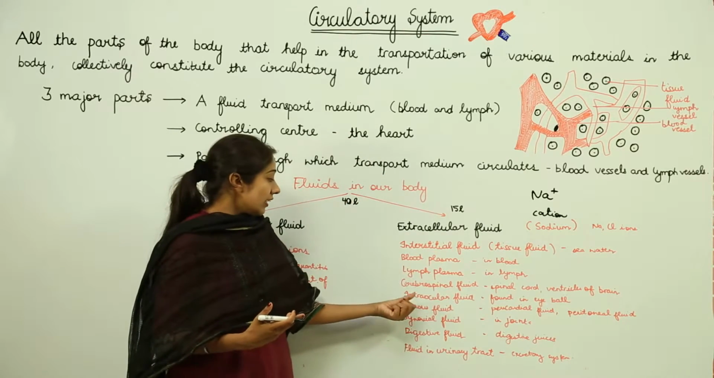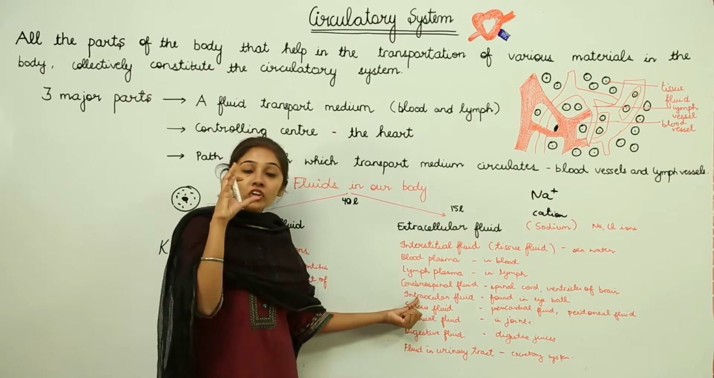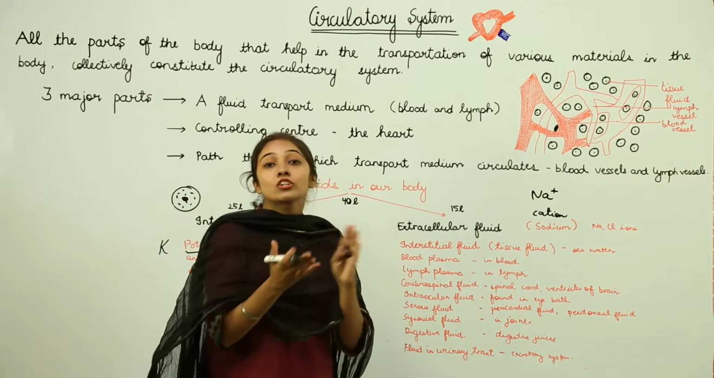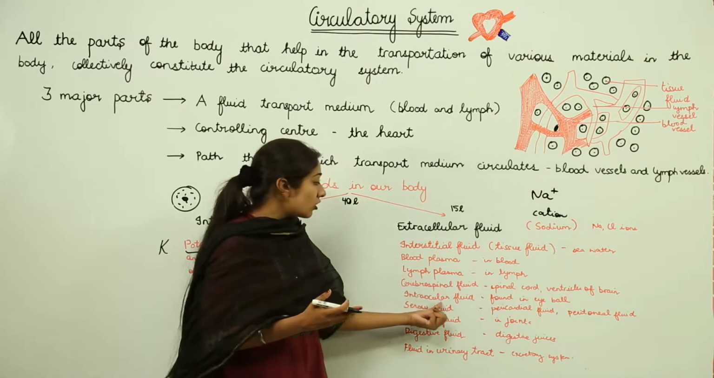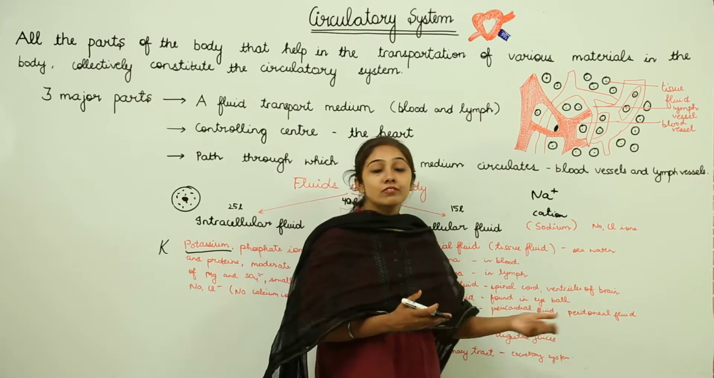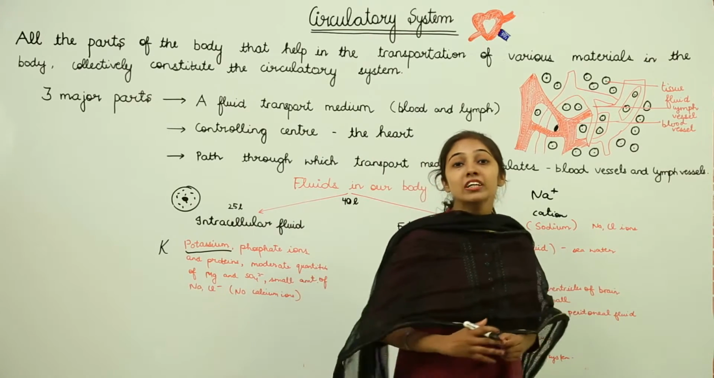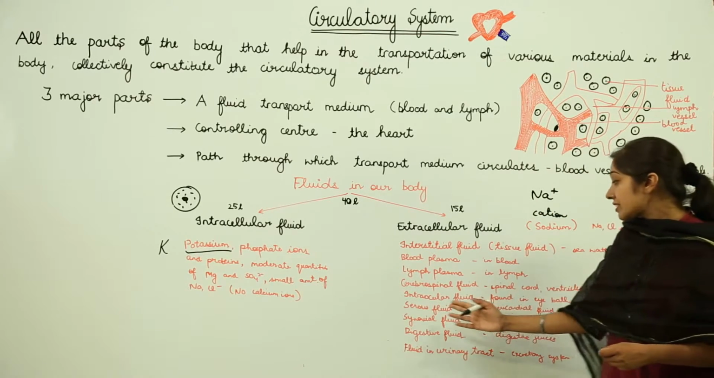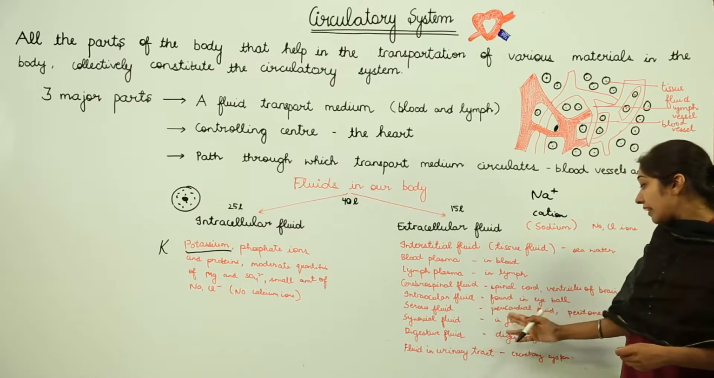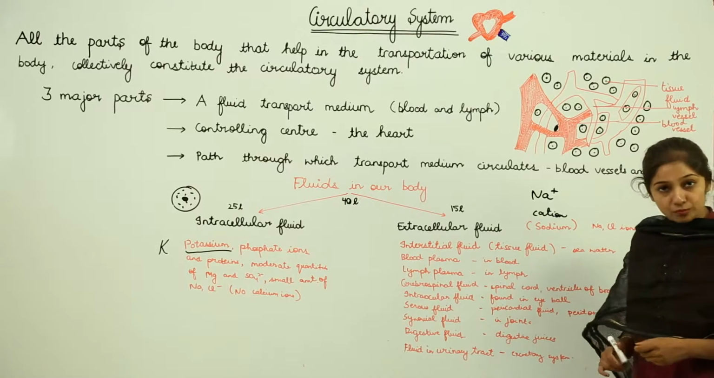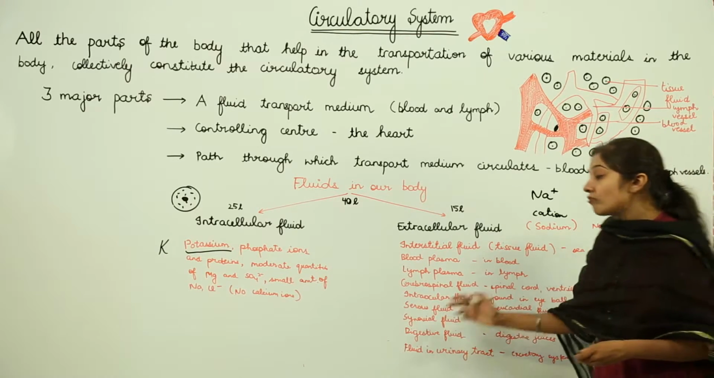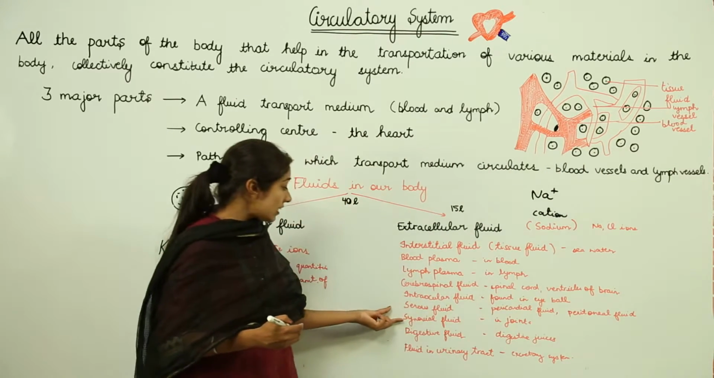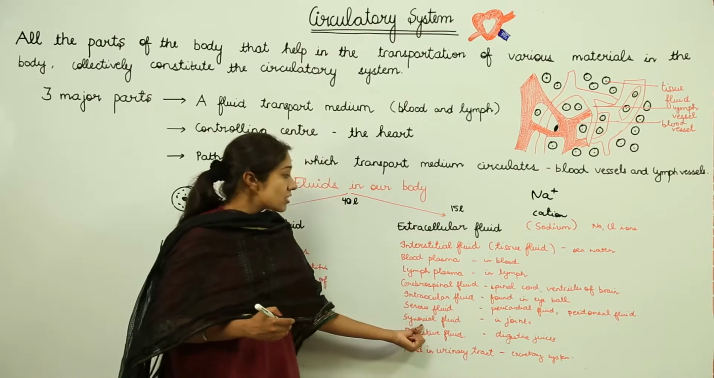Then we have the intraocular fluid. Just remember the name from ocular, that we are talking about something linked to the eyes, right? The intraocular fluid is found in the eyeball. When we talk about the structure of the eyeball, we have vitreous humor and aqueous humor, so the intraocular fluid is found there. Then we have the serous fluid, that is the pericardial fluid or peritoneal fluid. Then we have synovial fluid. By the word synovial, just remember we are talking about the joints. So the fluid that is there in the joints, we call synovial fluid.